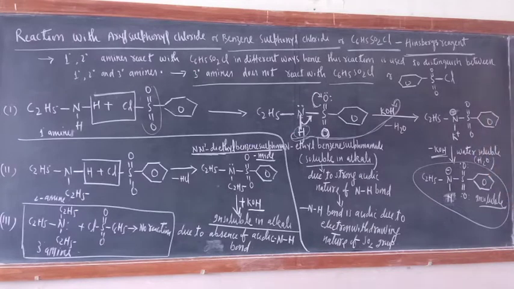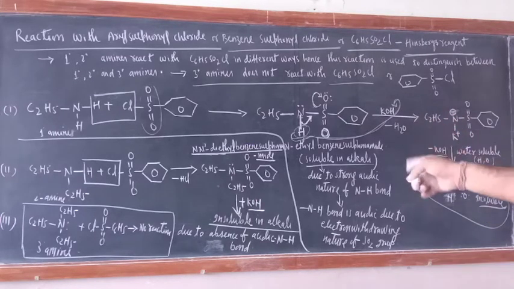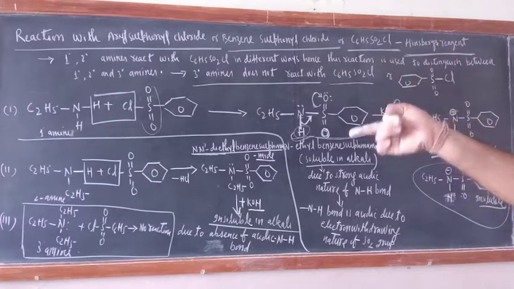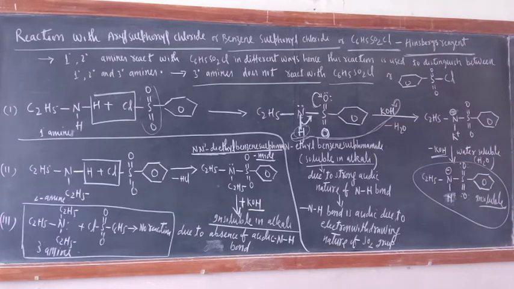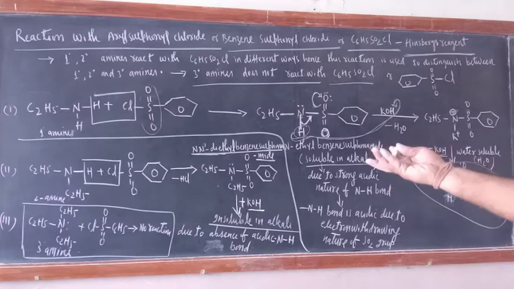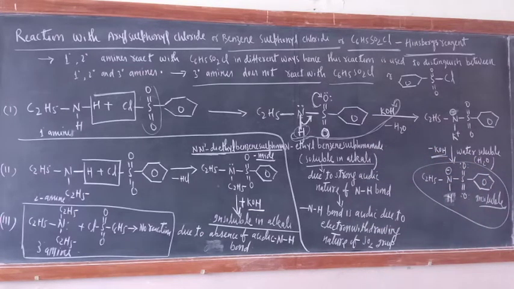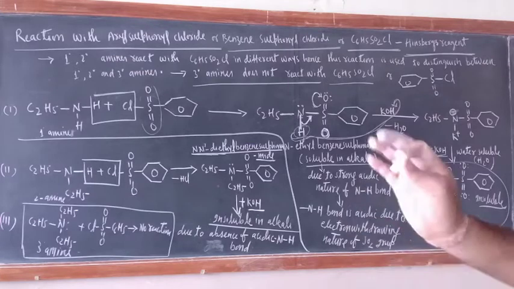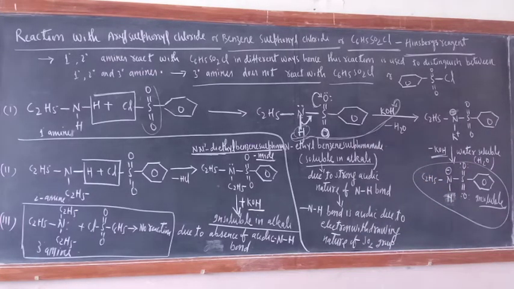Whatever compound is formed after the reaction with Hinsberg reagent, in step one, what is its behavior towards alkali? N-alkyl benzene sulfonamide is soluble in alkali due to the presence of acidic N-H bond, while N,N-dialkyl benzene sulfonamide in the case of 2 degree amines is insoluble in alkali due to the absence of N-H bond. And 3 degree amines will not react with benzene sulfonyl chloride at all. Okay, in this way this is completed.